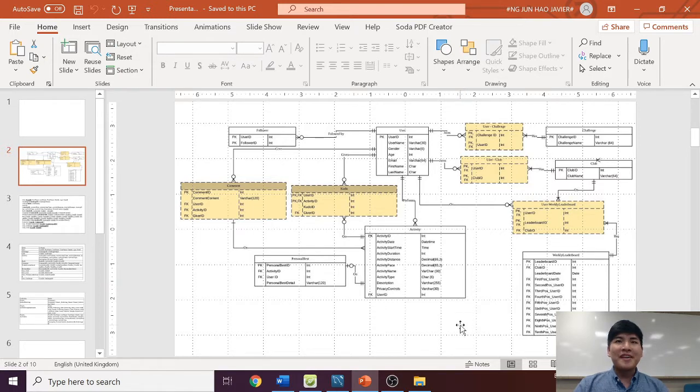Next, a user can give 0 or more comments, however, a comment can only be given by one and only one user. Next, one activity can receive 0 to many comments, however, each comment given must belong to one and only one activity. Lastly, personal best records the best pace of each user. Each type of activity can only have at most one personal best, and each personal best record belongs to one and only one activity.